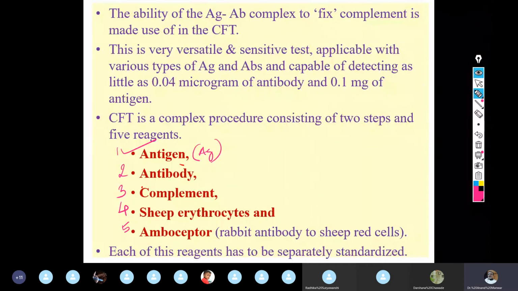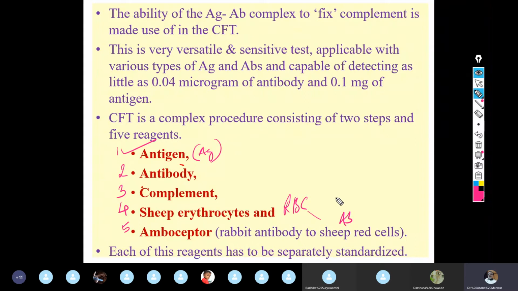If you are interested in detecting antibody, antigen should be standard. दोनों में से एक जो reagent है वो standard होना चाहिए, right? Means known होना चाहिए. It should be known, right? दोनों unknown के साथ आप reaction नहीं carry कर सकते, right? So the first reagent is antigen, second is antibody, third is complement, fourth is RBCs of sheep, and fifth is antibodies against sheep.